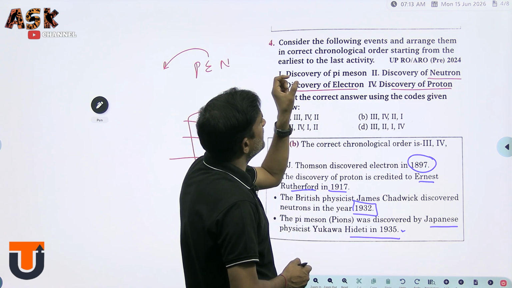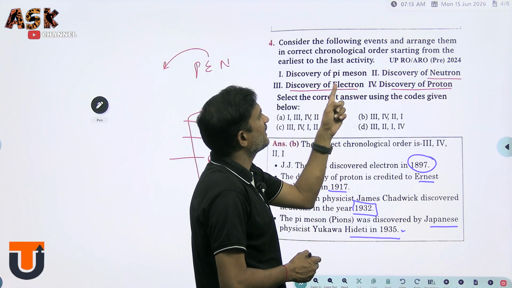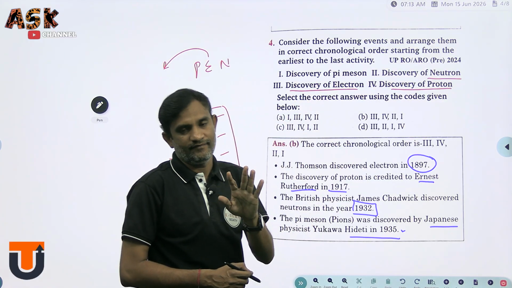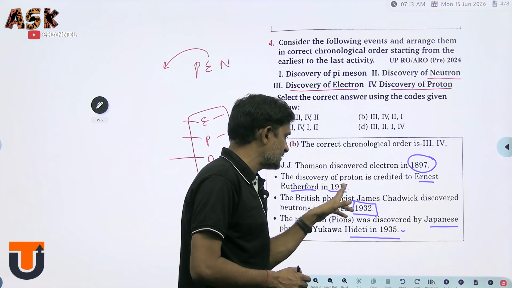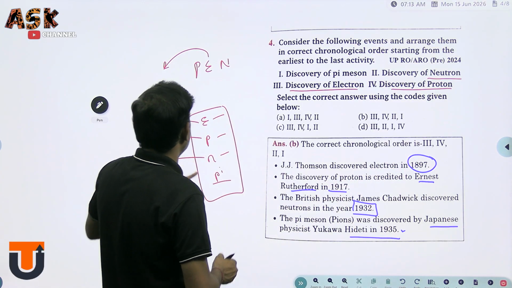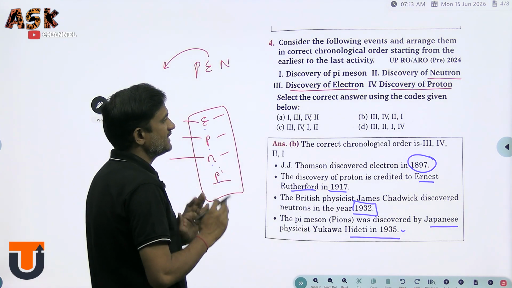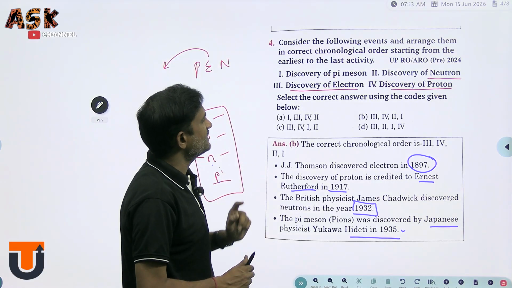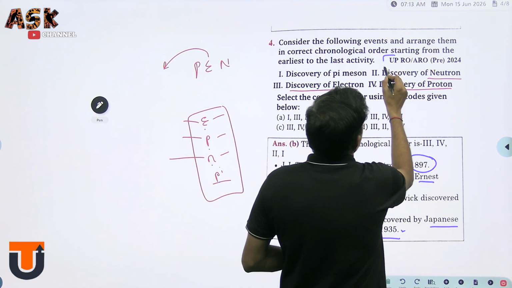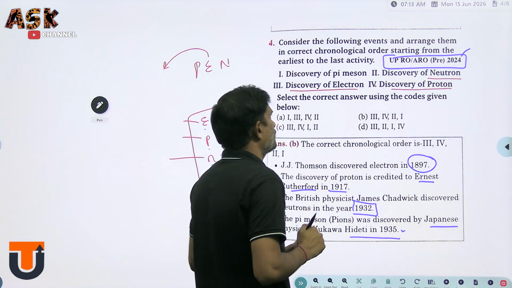Sometimes it is compulsory to keep these particular years in mind because they ask about that chronological order. Otherwise, even without remembering the years, keep in mind the order of electron, proton, neutron and pi meson. It is also better to remember them to find the right answer. This question belongs to the UPRO and ARO Preliminary Examination 2024.